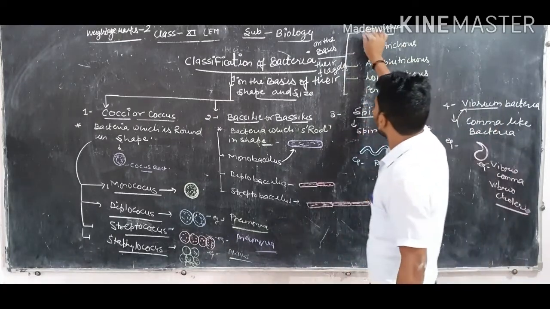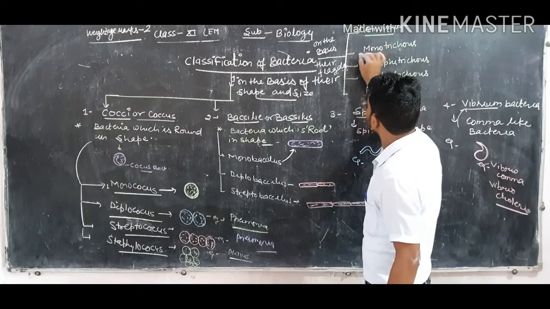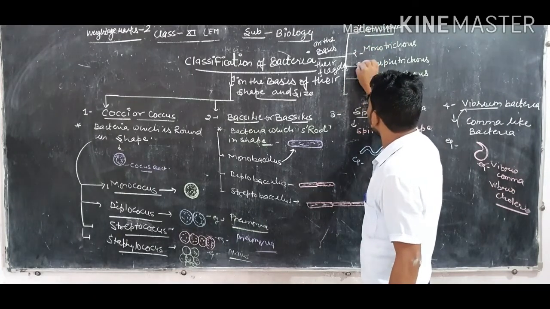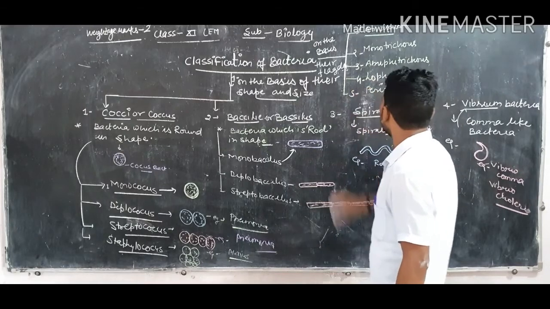First is Atricus, second Monotricus, third Amphitricus, fourth Lophotricus, and fifth Peritricus.